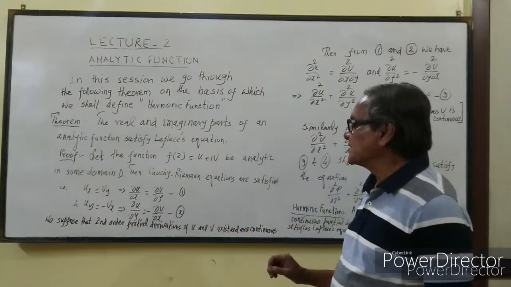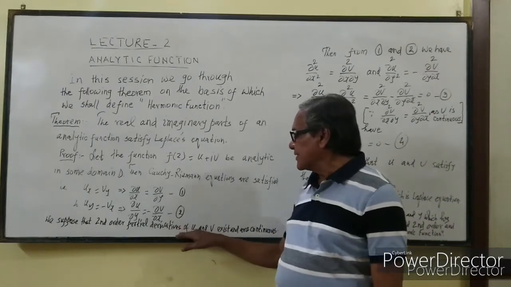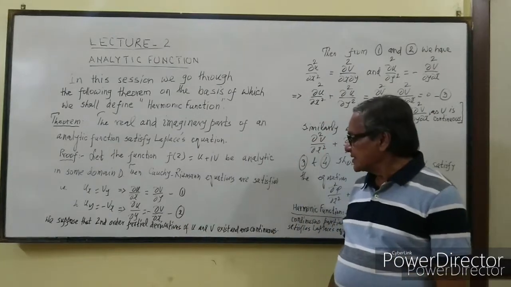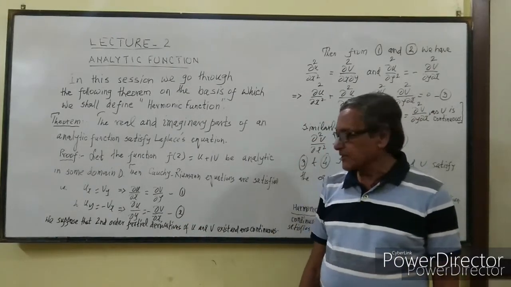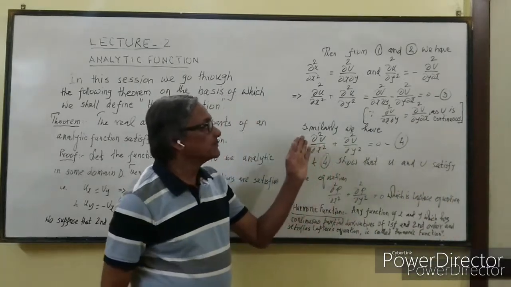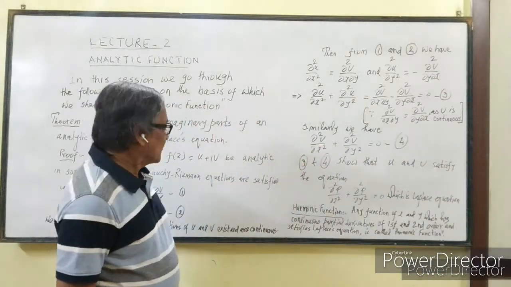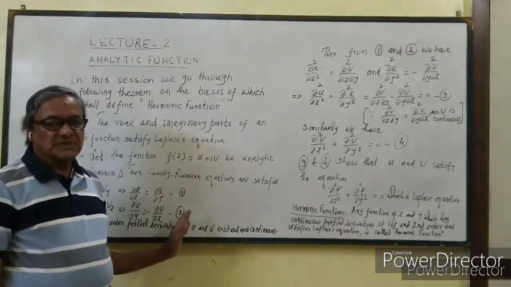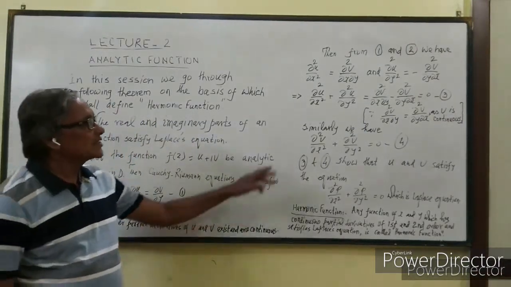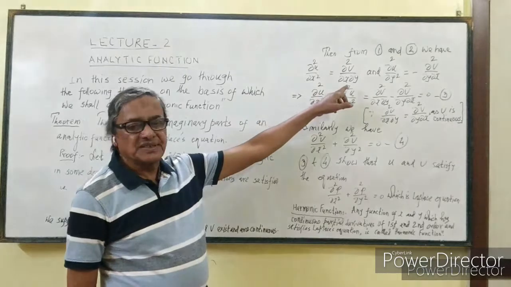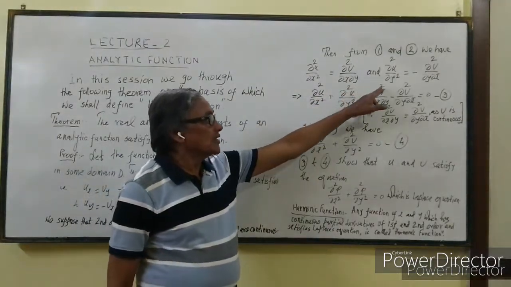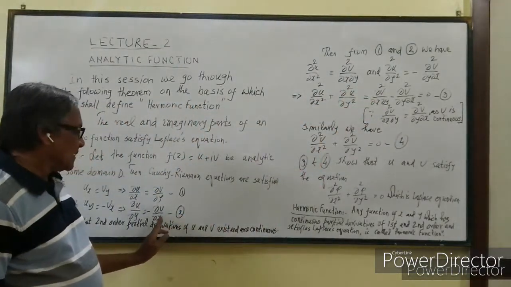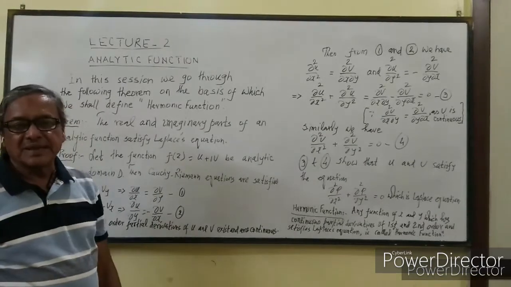Suppose that the second order partial derivatives of u and v exist and are continuous. Then from 1 and 2, on differentiation, we shall get ∂²u/∂x² = ∂²v/∂x∂y, and ∂²u/∂y² = -∂²v/∂y∂x.